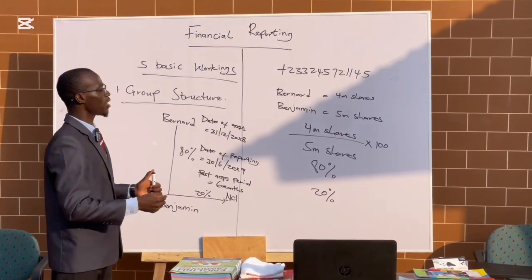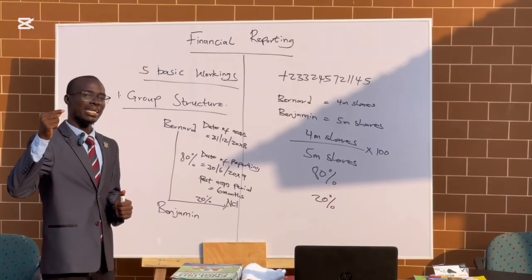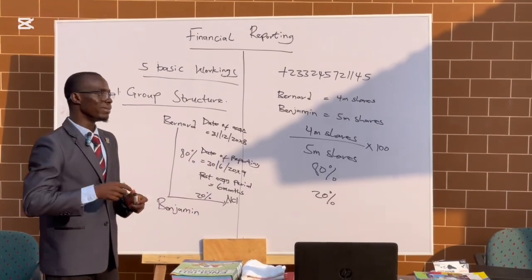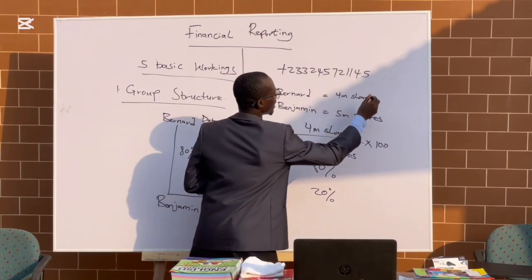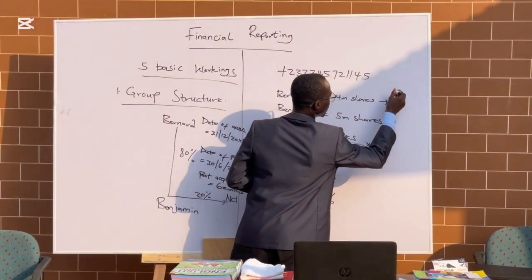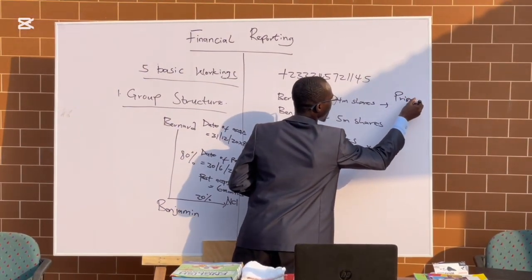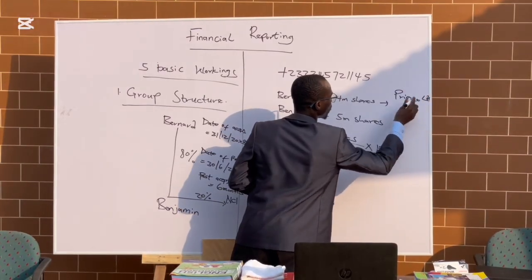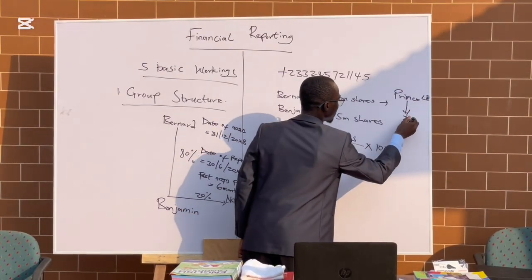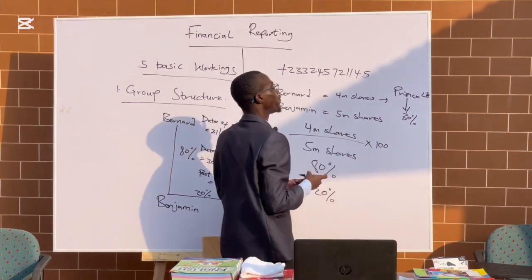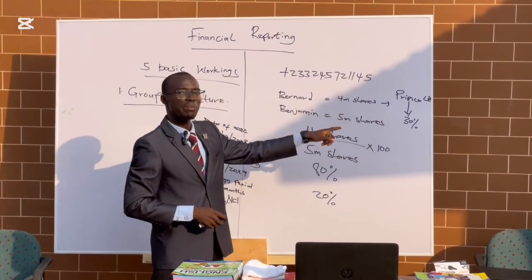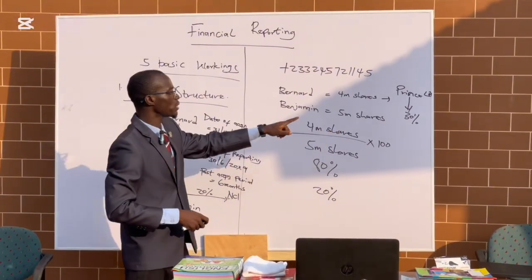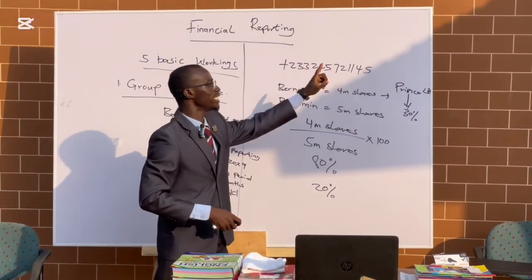So assuming that Bernard has acquired 30% shares in Prince Limited. Because Bernard is not having more than 50% shares here, it shows clearly that Bernard cannot say, I'm going to consolidate Prince Limited.